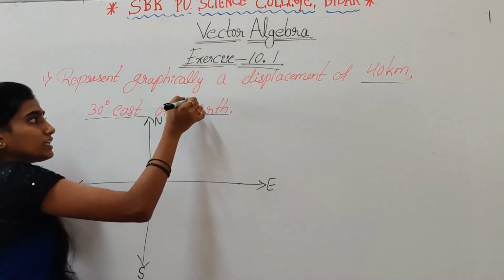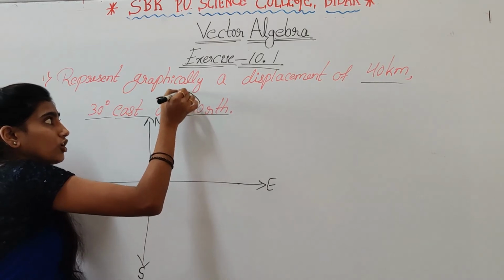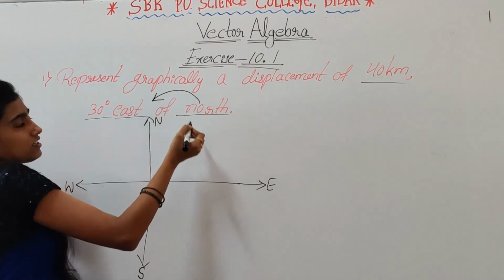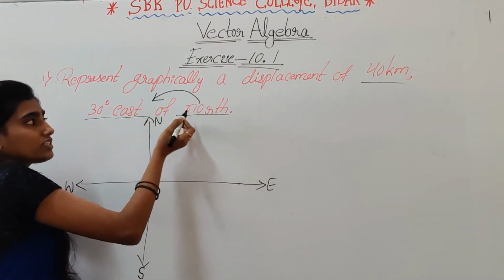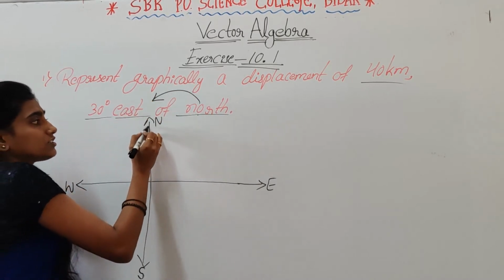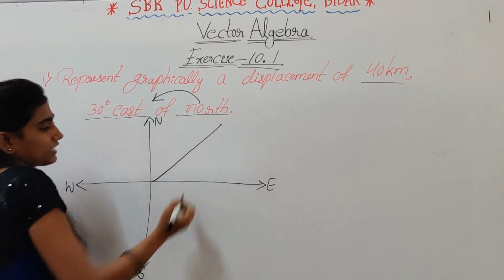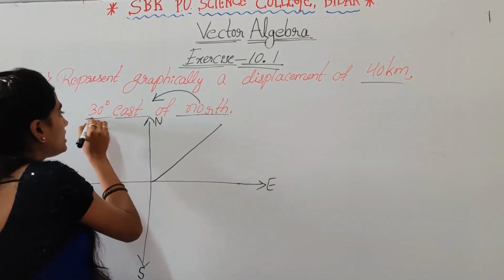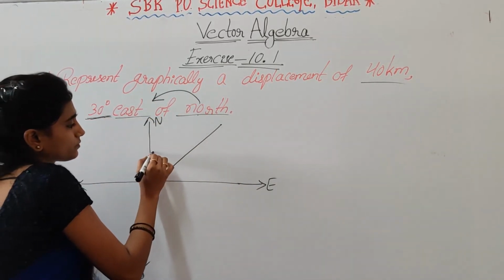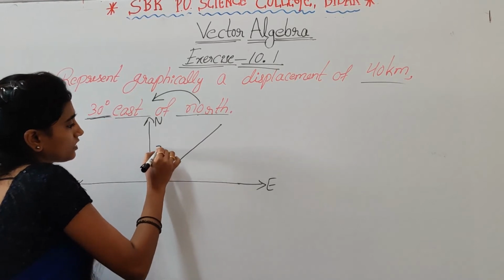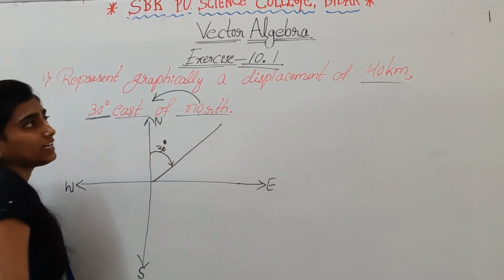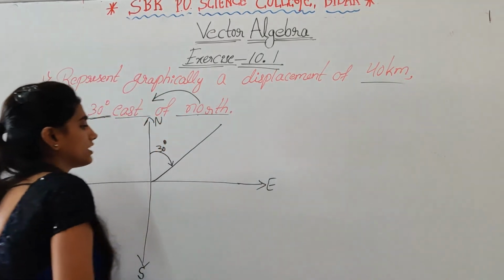East of north means we have to take north to east. So north to east is like this. The angle is 30 degree, and here 40 kilometer is there.